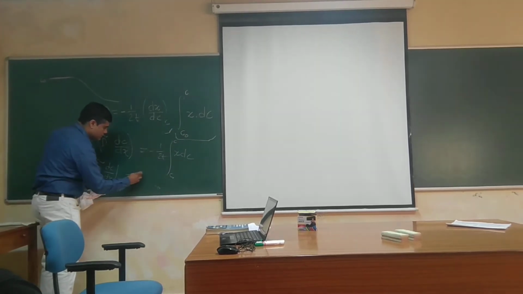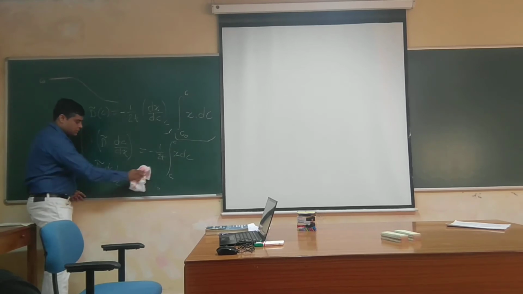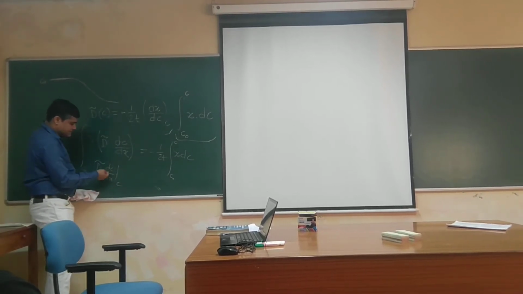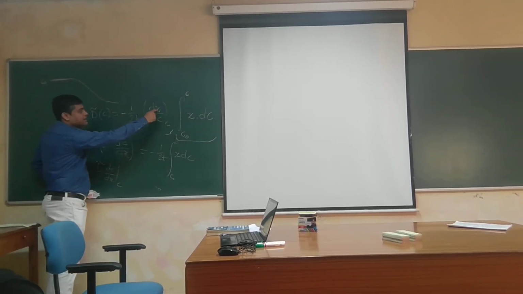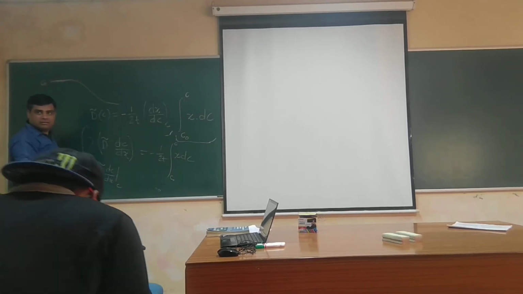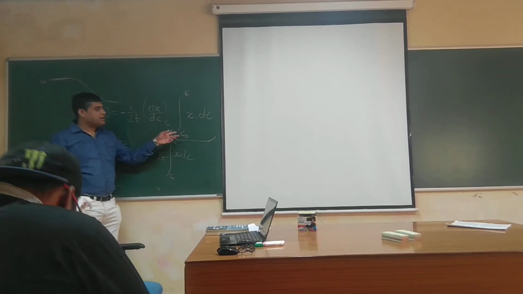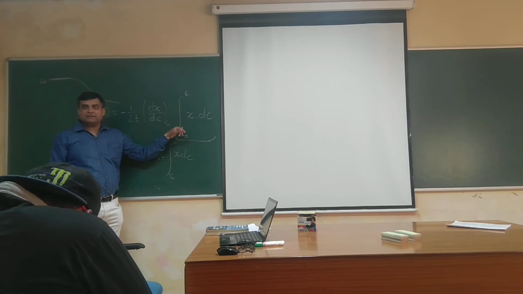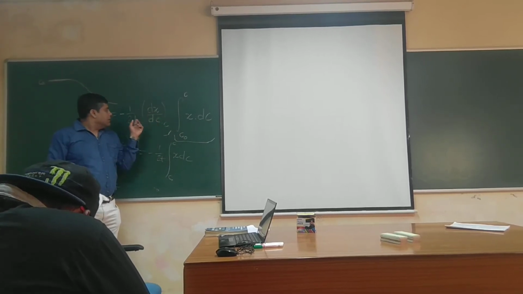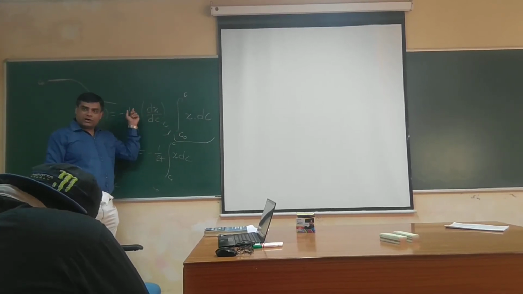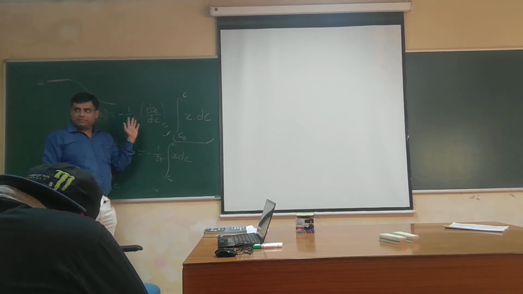Then you take this dc dx to that side to get dx dc. So the limits, instead of C to C0, it would be C0 to C. The minus 1 over 2t and all these things remain the same.